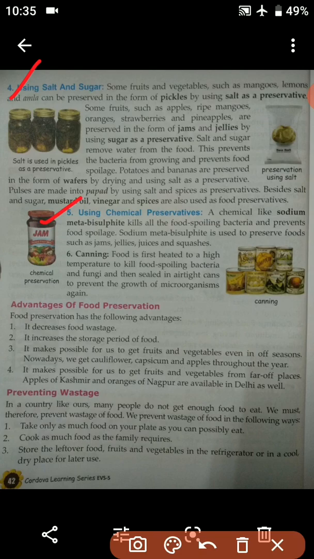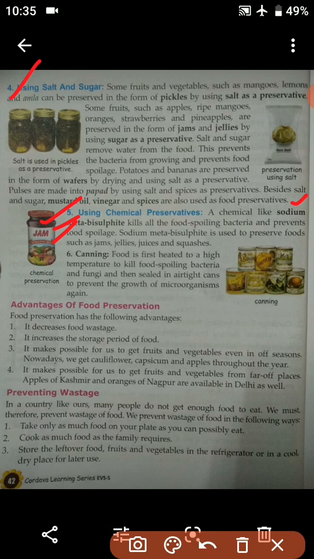A chemical like sodium metabisulfate kills all the food spoiling bacteria and prevents food spoilage. So students, this is a chemical named sodium metabisulfate. It will help to kill all the food spoiling bacteria and it also prevents food spoilage. Okay, so this is a very good chemical which kills all the bacteria which spoil the food.